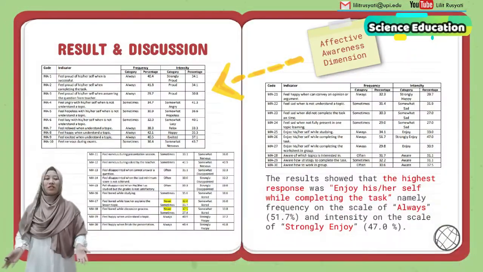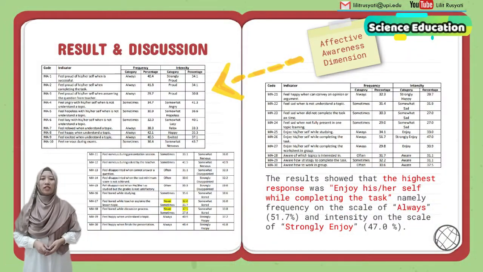Let's come to the core. This part is the result and discussion. There are two parts here. The first one is affective awareness, and the second one is the affective regulation dimension. Let's see number one, affective awareness. This table shows the recapitulation of the highest responses from students.